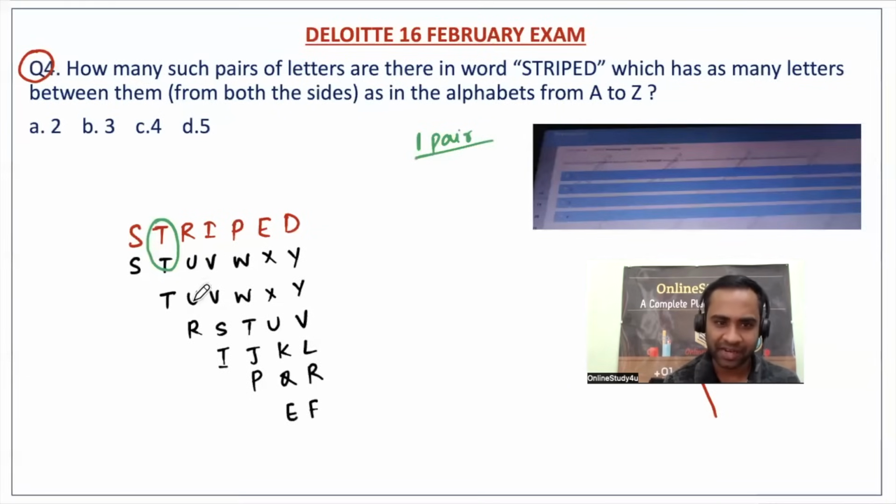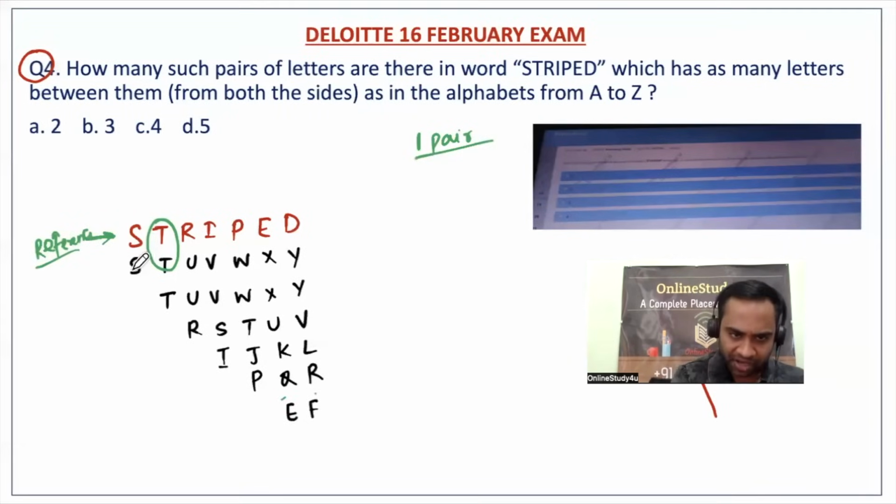Then I started with T, nothing is matching. We have to match with this one, so this will be your reference. Fine. Now started with R, anything matching? No. Started with I, anything matching? No. Started with P, anything matching? No. Q, R, matching? No.